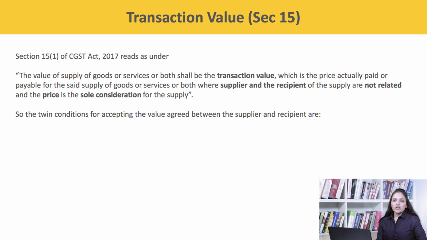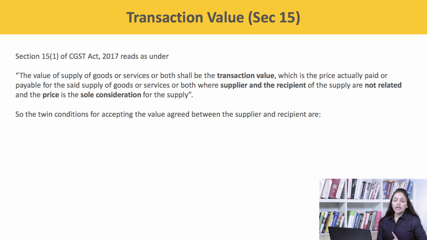It says the value of supply of goods or services or both shall be the transaction value, which is the price actually paid or payable in relation to the said supply of goods or services or both, where the supplier and the recipient of the supply are not related and the price is the sole consideration.